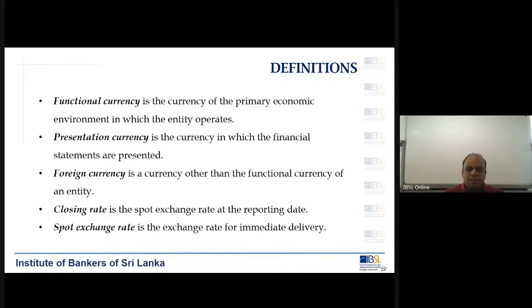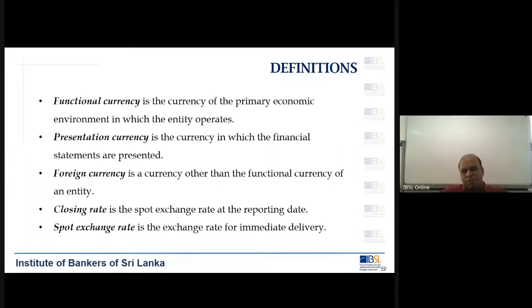Then, as you know, every day there is this dollar rupee rate. How much is $1? How much is 1 GBP? So likewise you have. So what do you mean by closing rate? Closing rate is the spot exchange rate at the reporting date. Please underline spot exchange rate at the reporting date.